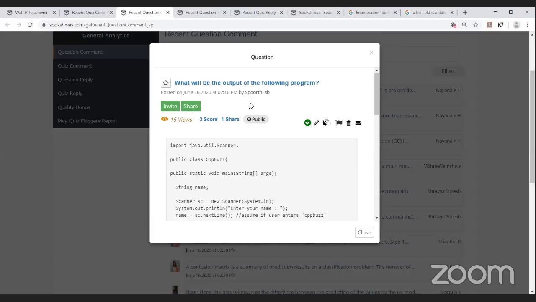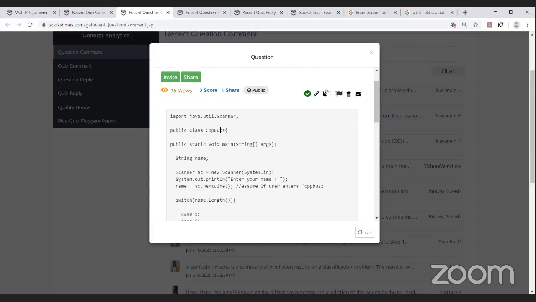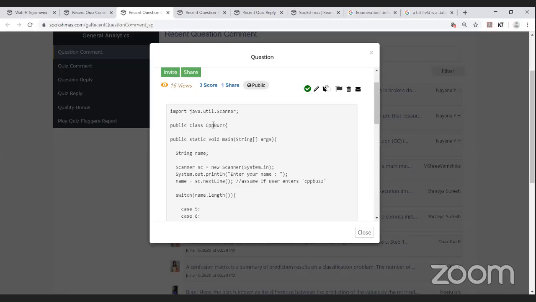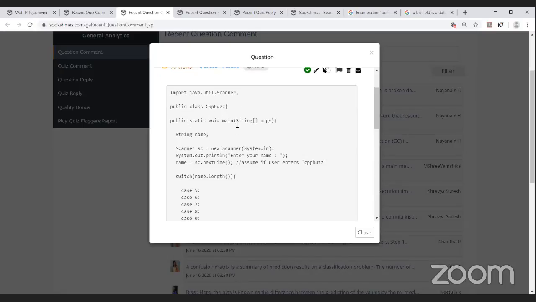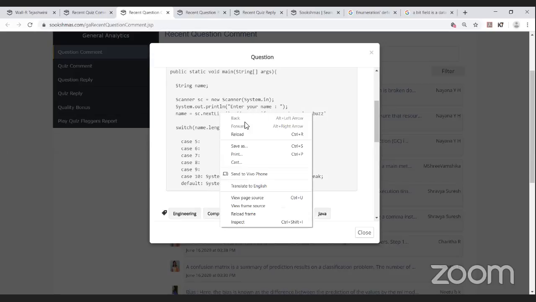Yes, it's a question by Spurti SB. She's asking what will be the output of the following program. She has included one package here, that is java.util.Scanner. Yes, and public class CPP bus, and in the main method, she has declared the scanner object here. Scanner sc is equal to new Scanner of System.in. In the print statement, she is asking to enter your name, and she is trying to read this name using the scanner object, that is sc dot nextLine.